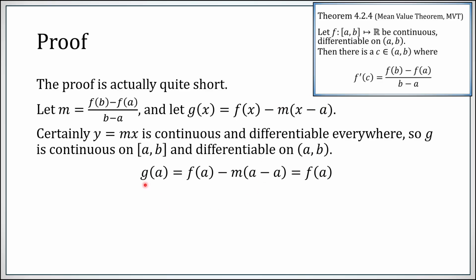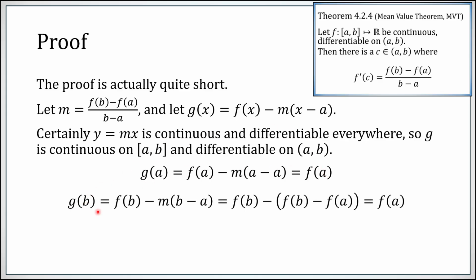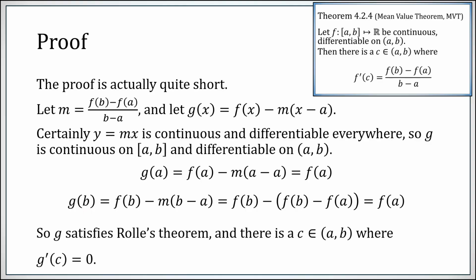And we simply compute g of a is equal to f of a, and g of b, after working through the computation, f of b minus m times b minus a, but what was m? It has this denominator b minus a that cancels out, and you recover f of a. In other words, g of a equals g of b. So g is now a function on which we can apply Rolle's theorem. So there must be an interior point where g prime of c is equal to 0.